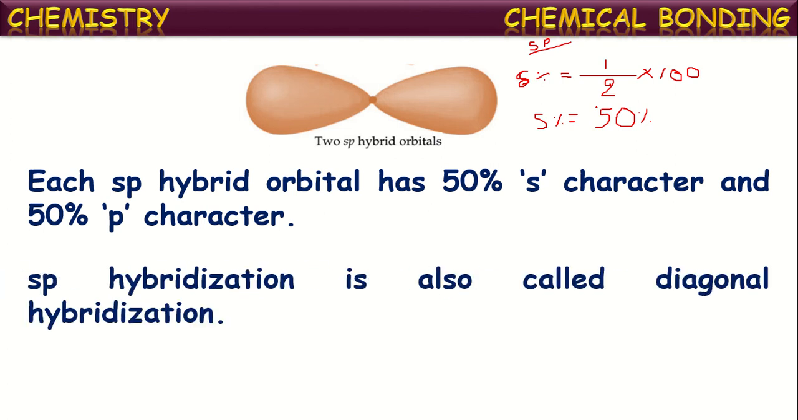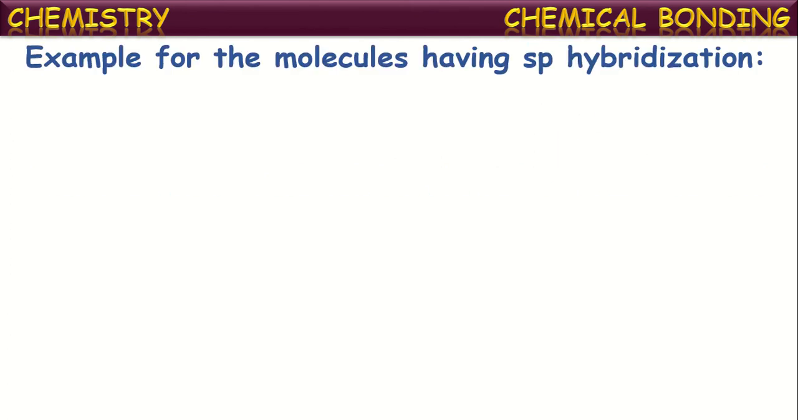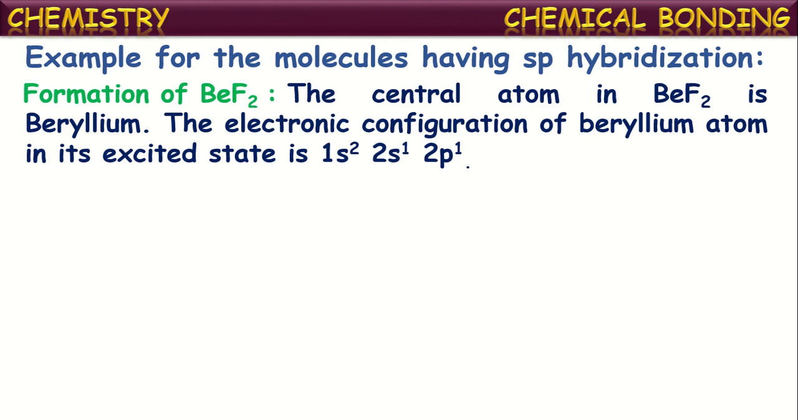Now sp hybridization is also called diagonal hybridization. Now, let us see some examples of molecules having this sp hybridization. To explain this, let us consider the formation of BeF2, beryllium fluoride molecule, to understand this sp hybridization.